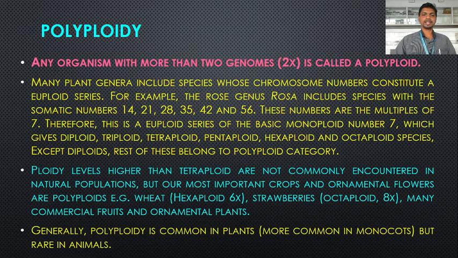Many commercial fruits and ornamental plants are polyploids. Generally polyploidy is common in plants, more in monocots, but rare in animals. So any organism with more than 2 genomes or 2 sets of chromosomes is called a polyploid.